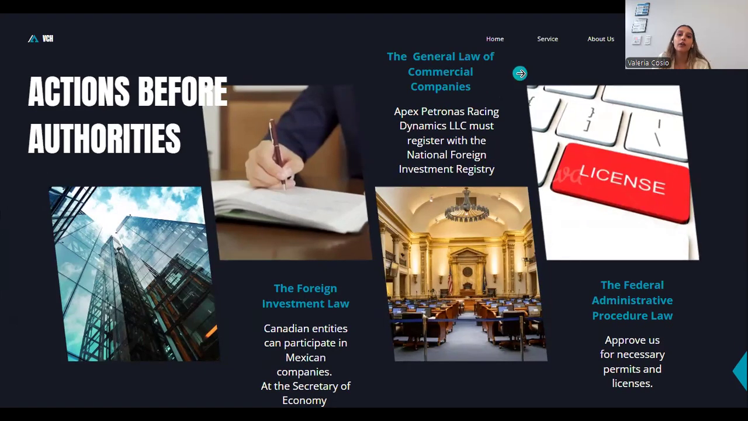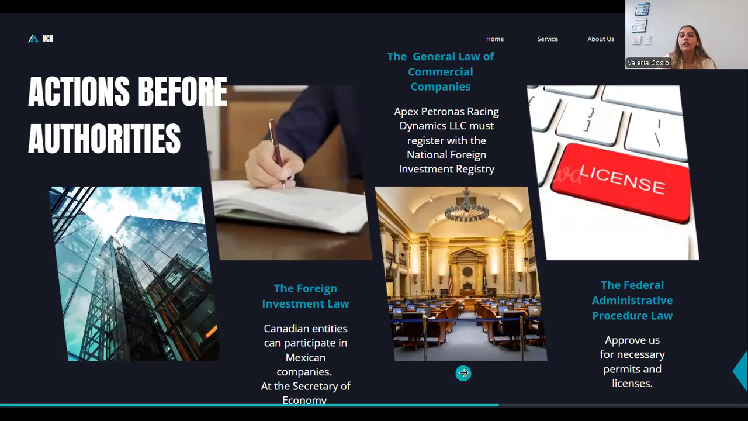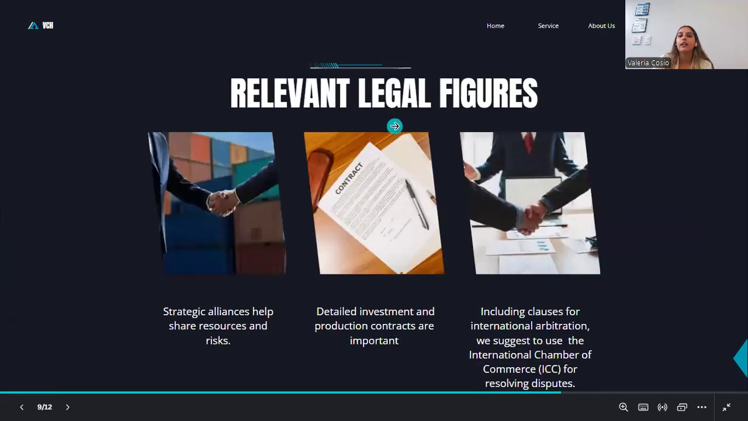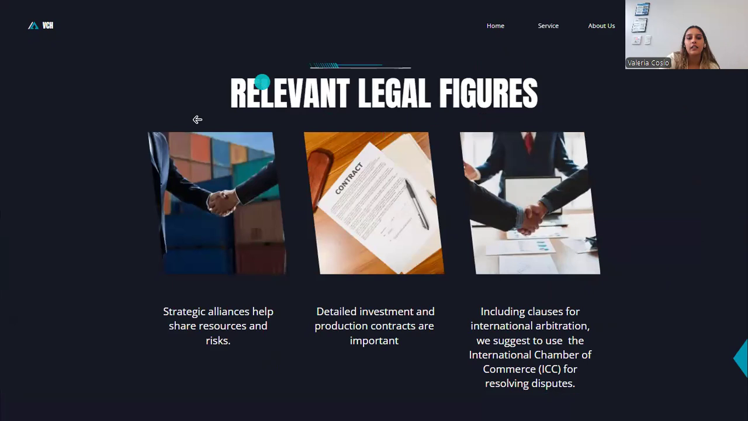The second and the third one is the General Law of Commercial Companies, under which Apex International must register in the National Foreign Investment Registry of Mexico. It is overseen by the Secretary of Economy, and this way is to have some control over foreign companies entering and leaving Mexico.